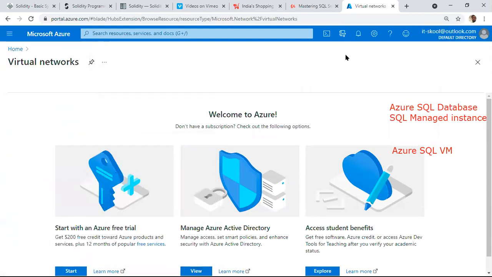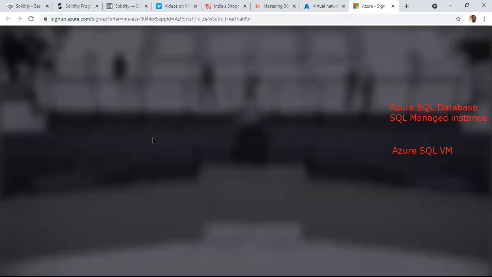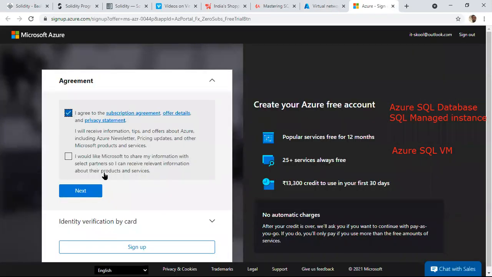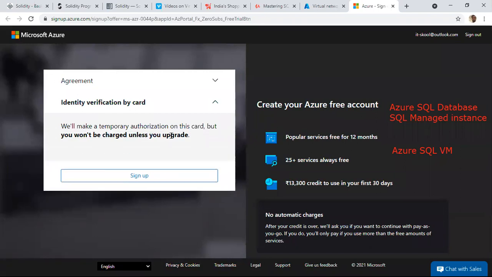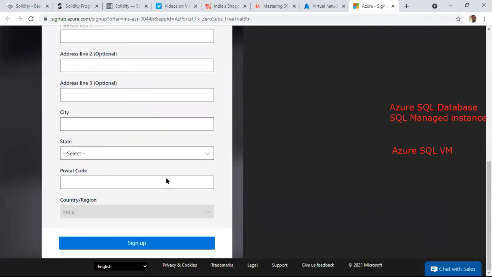Just check here, after the account is created successfully, it is saying that we have to create a free trial. I have not entered credit card details yet. Previously it was asking for them. After creating the account, we can enter into Azure successfully. But if we want to start working, we have to create a free trial. We have to enter the credit card details, then the free subscription is created with credits, say 13,300. Then we can start working.